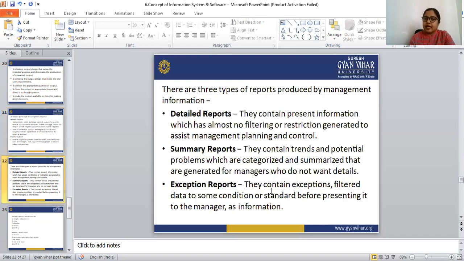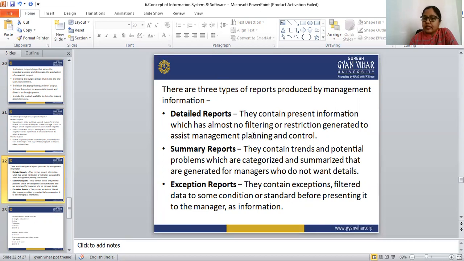There are three types of reports produced by the management information system: the detailed report, the summary report, and the exceptions report.